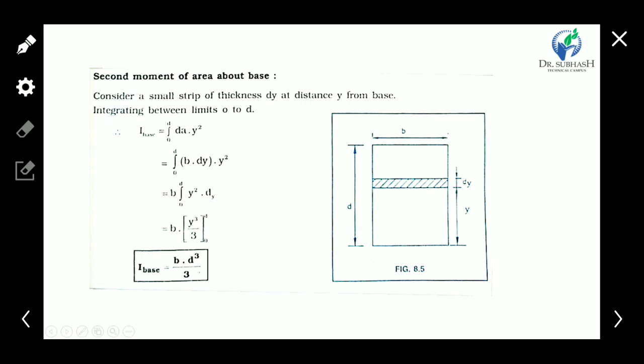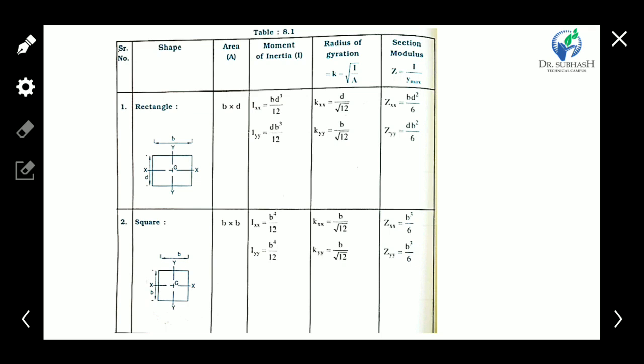This way we can calculate all the moments of area about the base, the neutral axis or y-axis for the regular sections: square, circle, rectangle. Let's say we do not derive the moment of inertia for all the regular shapes. Directly we can see the moment of inertia of a regular shape, for the rectangle.